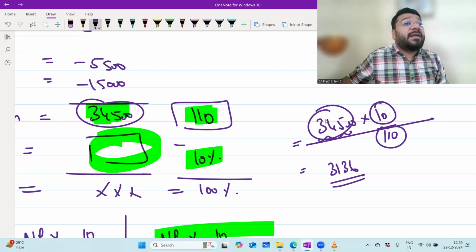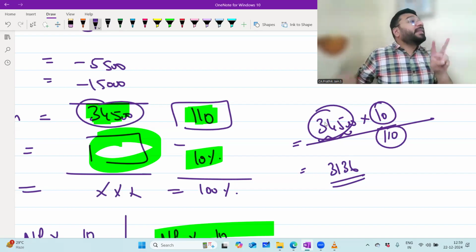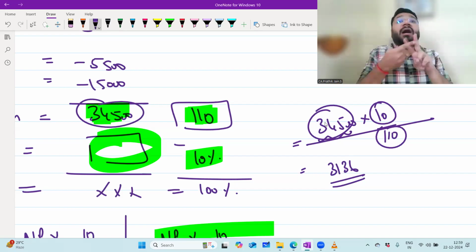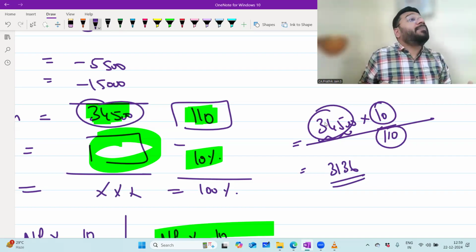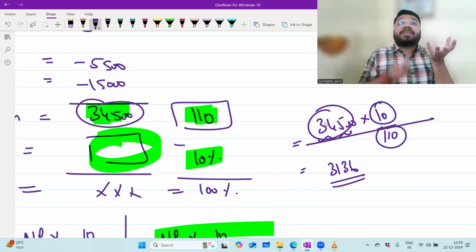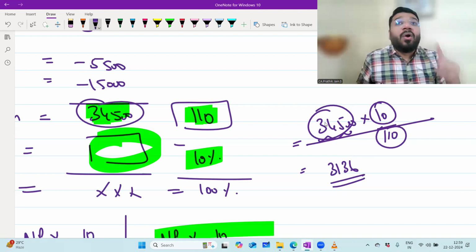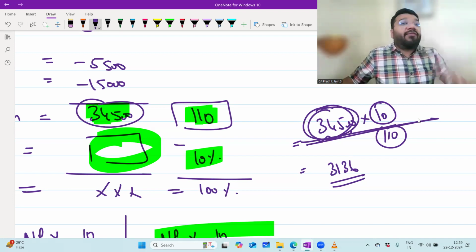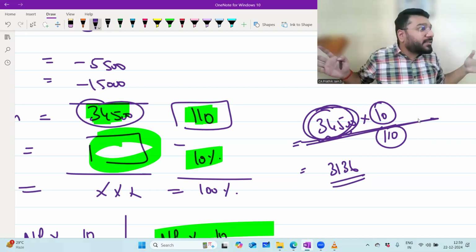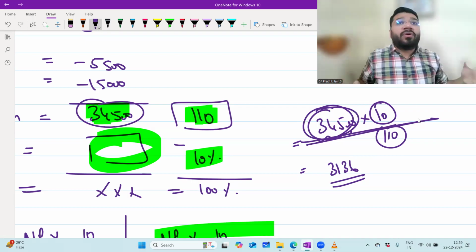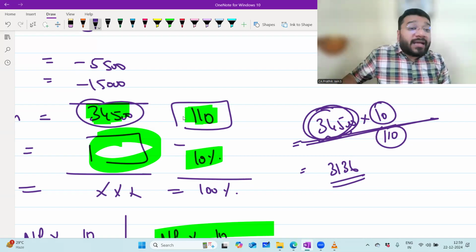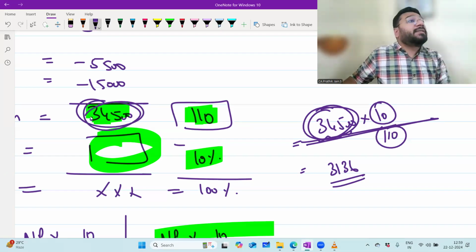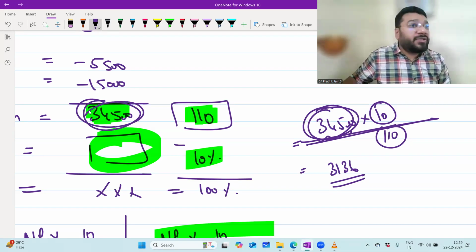So this 34,500 belongs to two people. In that, one person is going to enjoy 10%, the other person is going to enjoy 100%. So 10% plus 100% put together, how much is it? 110. So 34,500 divided by 110 means this 34,500 is broken down into 110 parts. Into 10, if you do, I get 10 parts. So this 34,500 is not equal to 100%. This is equal to 110%.